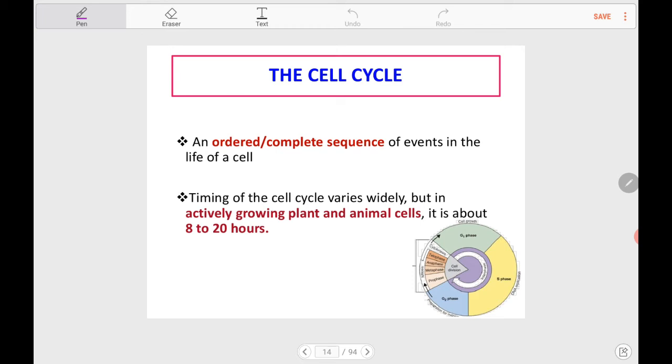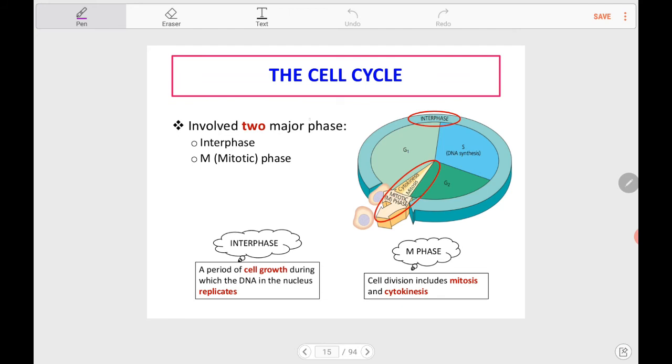So what is a cell cycle? The cell cycle is an ordered or complete sequence of events in the life of a cell. So all cells will have a cell cycle. That is one cycle of the cell cycle. As I mentioned earlier, there are two major stages of the cell cycle, which are interphase and M phase or mitotic phase.